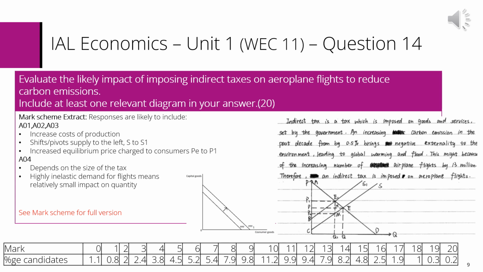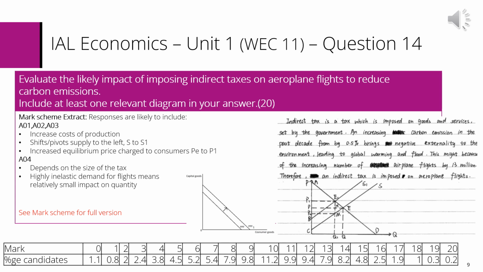If we look at the extract from the student response found in the principal examiner's report, we can see that the first paragraph defines indirect taxation accurately and then uses the data on the change in carbon emissions. This is then linked to global warming and flooding. The diagram is drawn accurately, and the second paragraph uses the diagram to consider the impact on price and quantity.